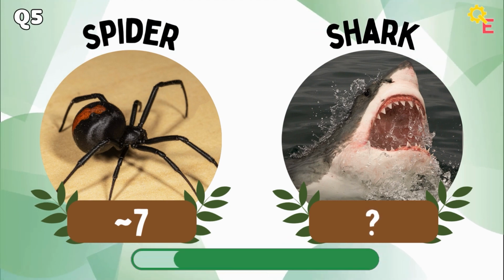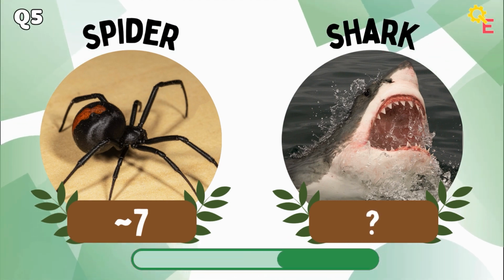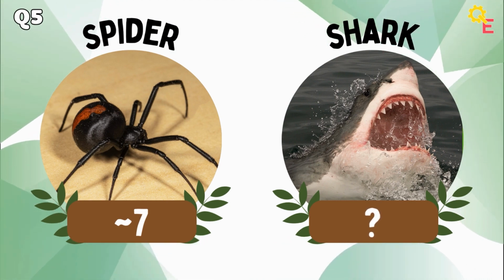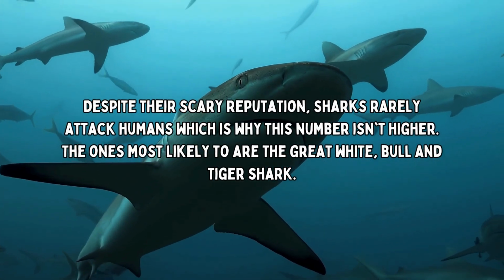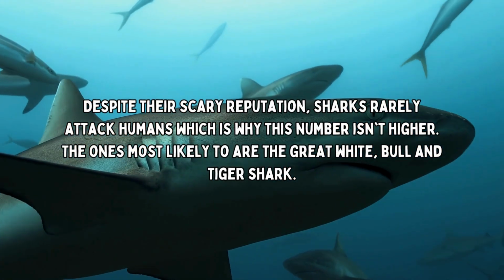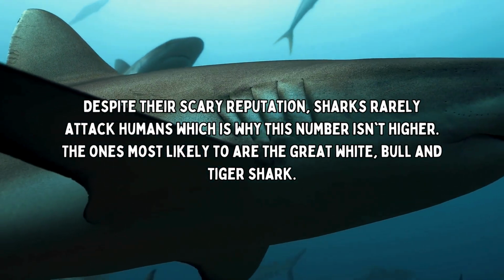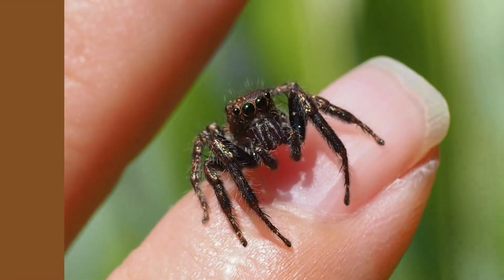For round 5, we have the spider versus the shark. The answer is lower. Despite their scary reputation, sharks rarely attack humans, which is why this number isn't higher. The ones most likely to are the great white, bull, and tiger shark.